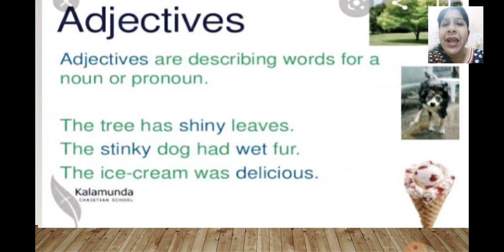A bad smell was coming from the dog. And it had wet fur, so its fur was wet, right? The ice cream was delicious. How was the ice cream? It was delicious. So you see, in all these three sentences, the adjectives are adding more meaning, describing the noun in much more detail, right?